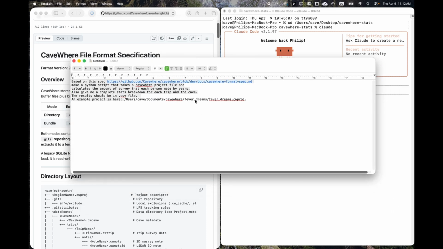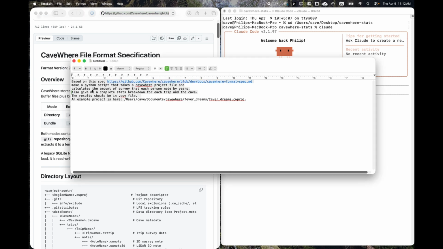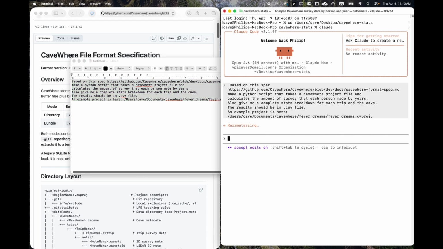Based on the specification, which is here in this URL, CaveWhere spec, we're going to make a Python script that takes a CaveWhere project file, and then it calculates the amount of survey for each person made by year. And this also gives me a complete stats breakdown for each trip in the cave. The result should be in a CSV file, and I have this example project that I can use. So I'm just going to copy and paste this into Claude and see what it does.